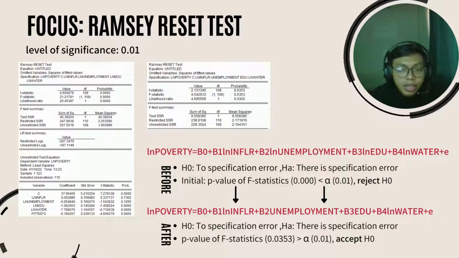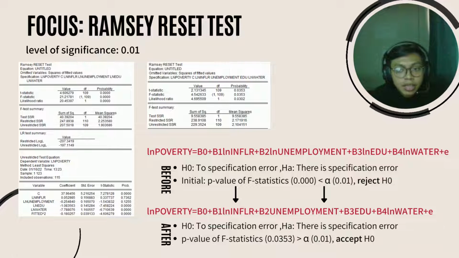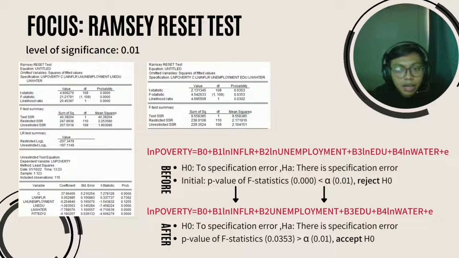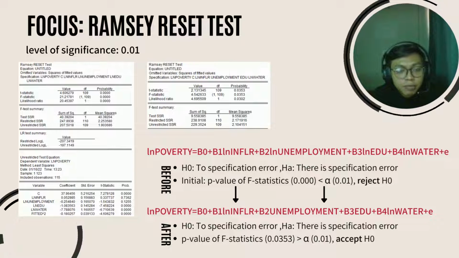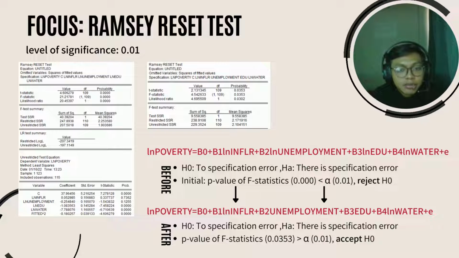Okay, when we test our initial equation, whether it has specification error using Ramsey RESET test, it says that our p-value of F statistic is 0.000, which is lower than alpha, and therefore it concludes that we have a specification error.